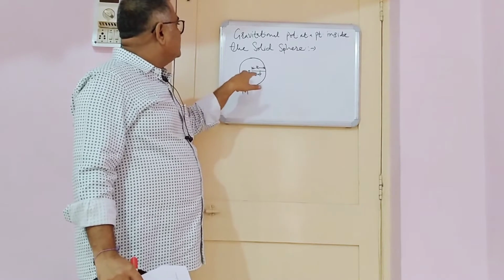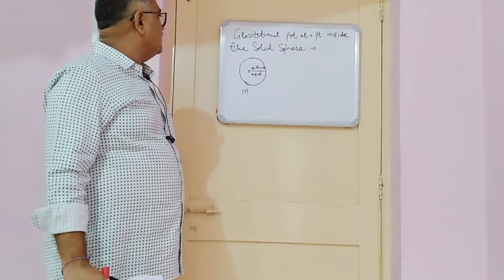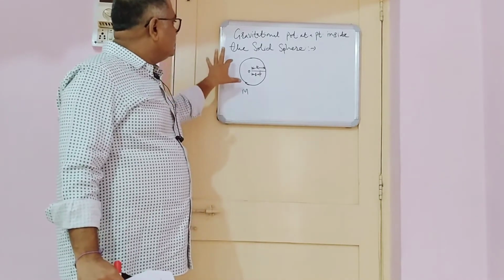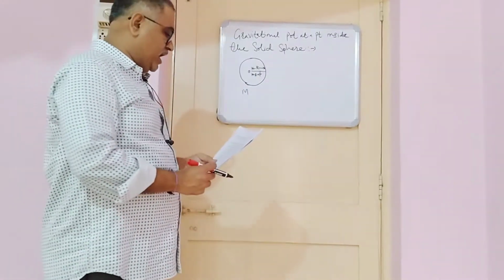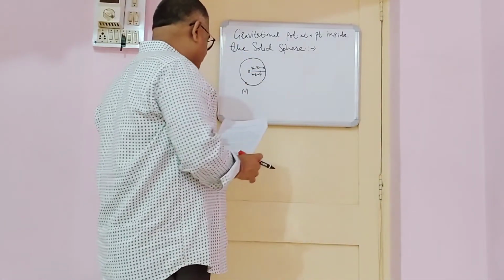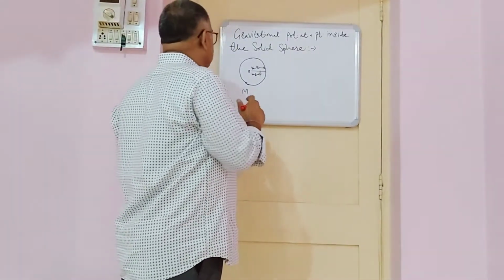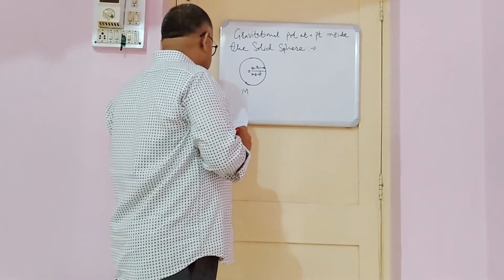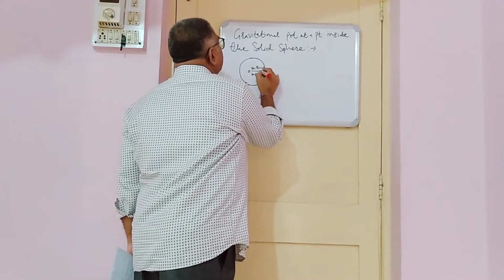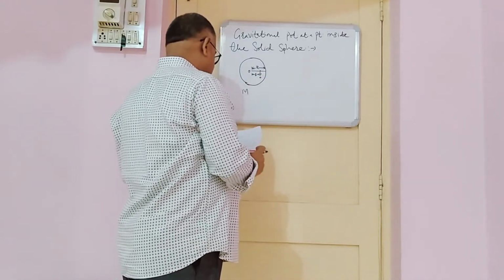The distance of P from the center of the sphere is denoted by small r, and the radius of the sphere is capital R. The mass of the sphere is M. As we know, the point P lies on the surface of the inner solid sphere of radius r, so here we are interested to find out the potential at P due to the inner solid sphere.